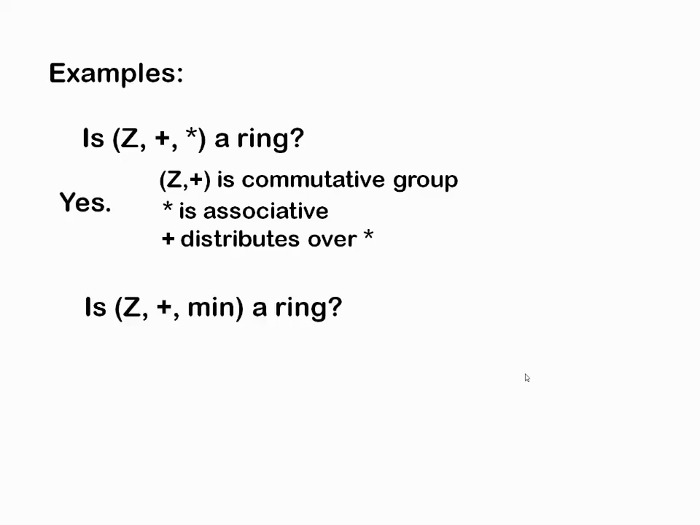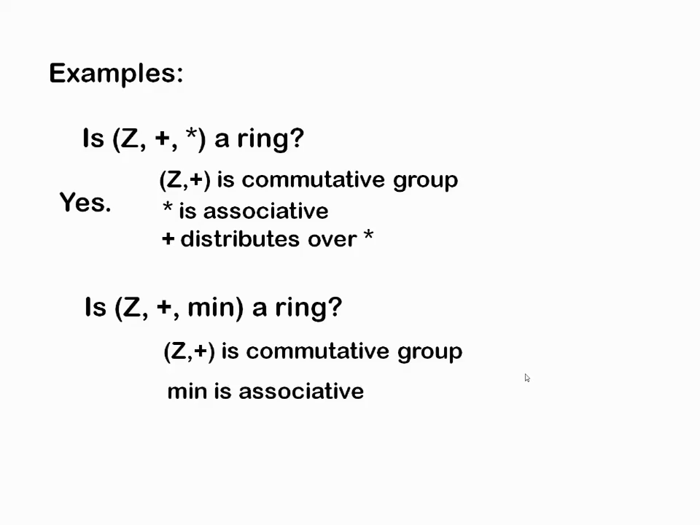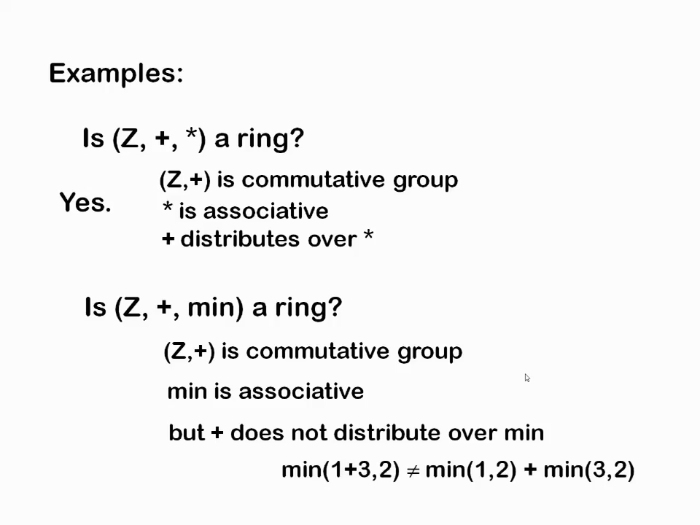Is Z comma plus comma min a ring? Z comma plus is commutative, as we have seen previously. Min is associative, but plus does not distribute over minimum. If you add two elements and then find the minimum, it will not be distributive. So minimum of 1 plus 3 comma 2 is not equal to minimum of 1 comma 2 plus minimum of 3 comma 2. That is the reason Z comma plus comma minimum is not a ring.